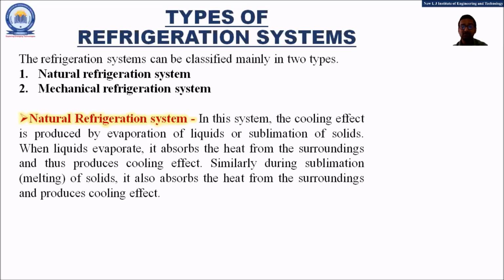So in the natural refrigeration system, the cooling effect is produced by the evaporation of the liquids or by the sublimation of the solids. Both these processes take place naturally in context of the liquids and the solids. Hence, the cooling effect produced is termed as the natural refrigeration.